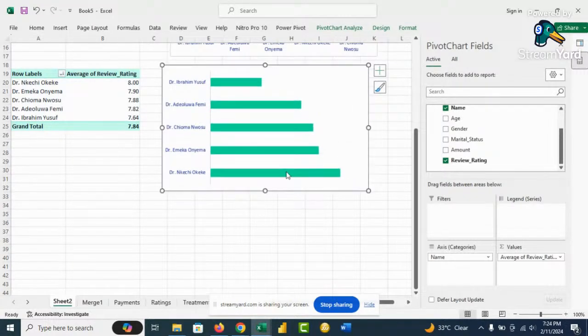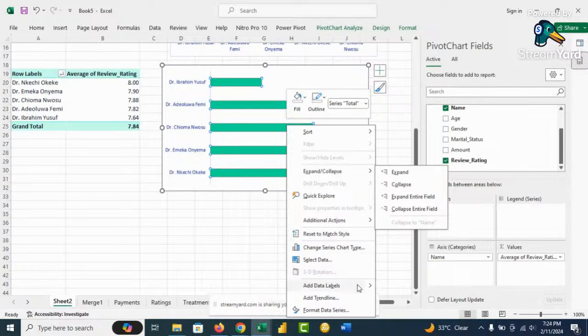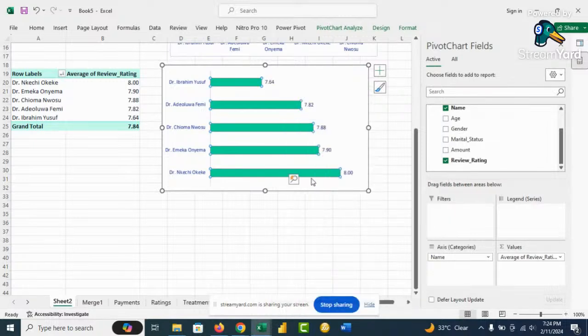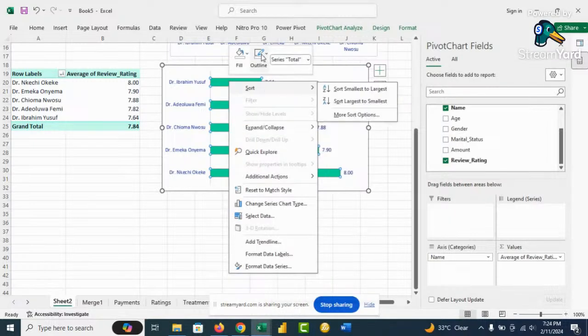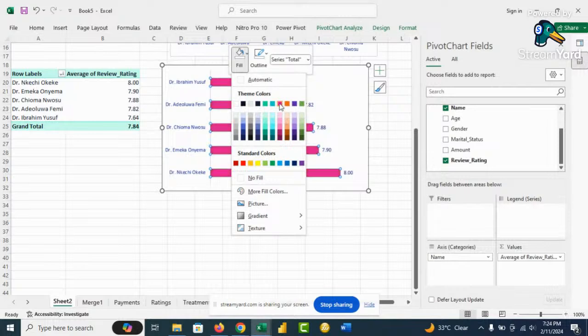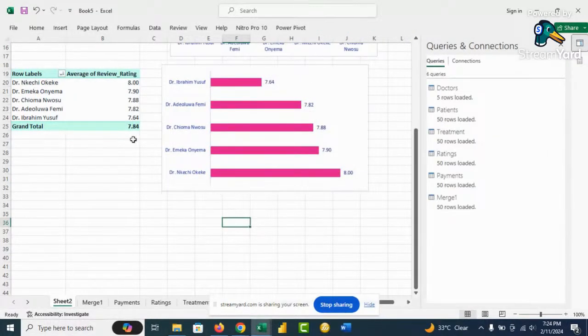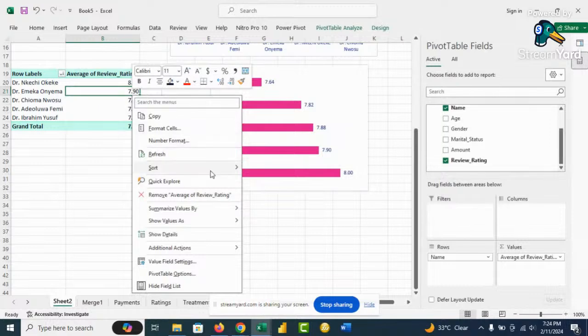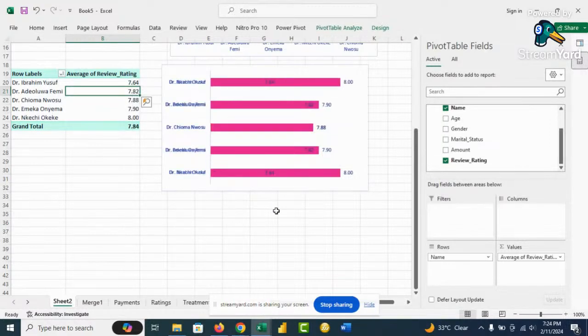Remove this, and let's see the rating, add data labels. Okay. Let's just play with another color from the color sequence. Okay. So then to make it from highest to lowest, reverse the sort order.